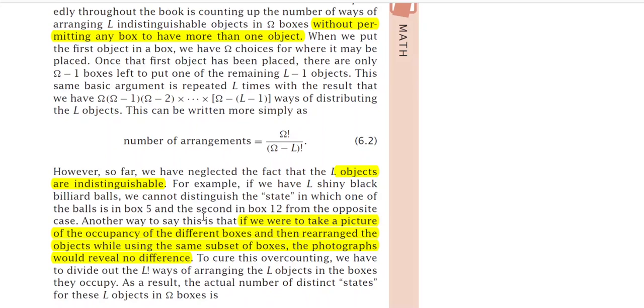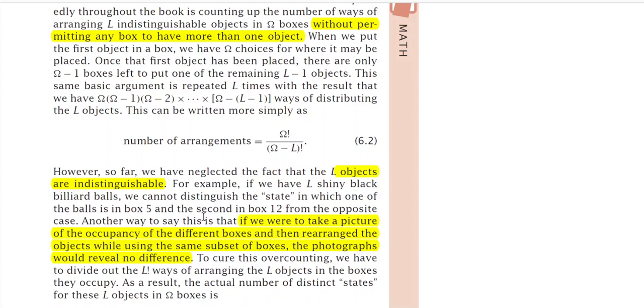Suppose you are considering this as microstate 1. This is the first microstate. In the second microstate, you have just reversed the situation. That is, you have withdrawn the ball from box number 12 and kept it in box 5, and similarly you withdraw the ball which was in box number 5 and keep it in box number 12. That is just the reverse situation of the previous case. And suppose this is microstate 2.